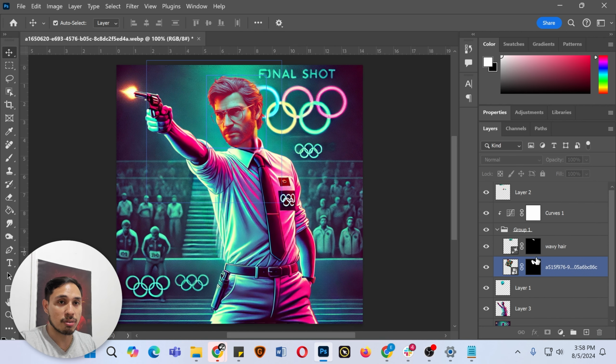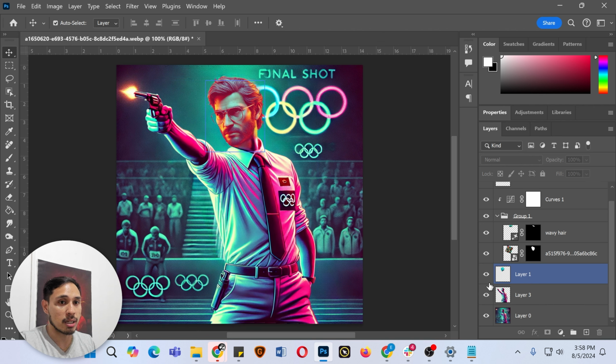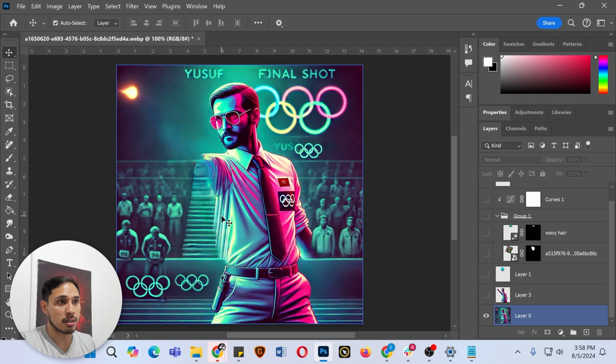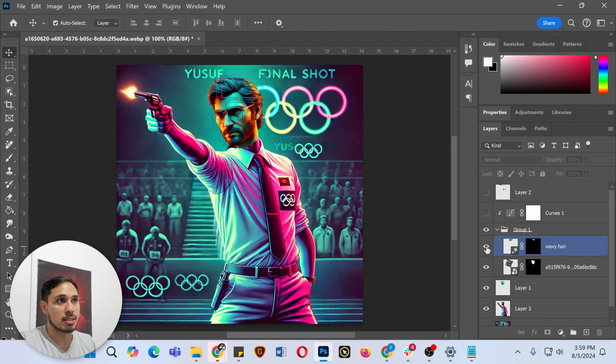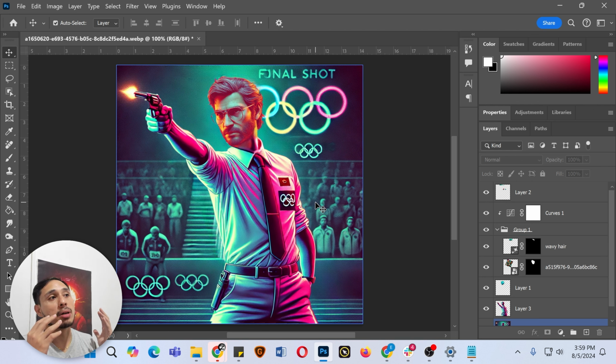I had to do a lot of editing just to make sure that it gets the pose right, as you can see here. I removed the other layers. This was the original layer. I had to remove some stuff. Obviously the colors are so vastly different, so I had to do some color grading. Again, it's not as good as I hoped, but this is the best I can come up with using ChatGPT and doing 12 panels really fast.